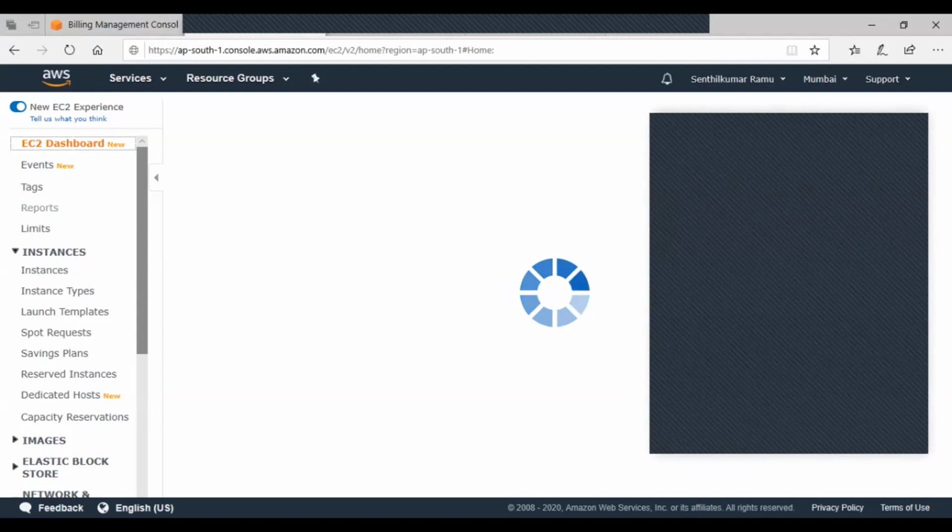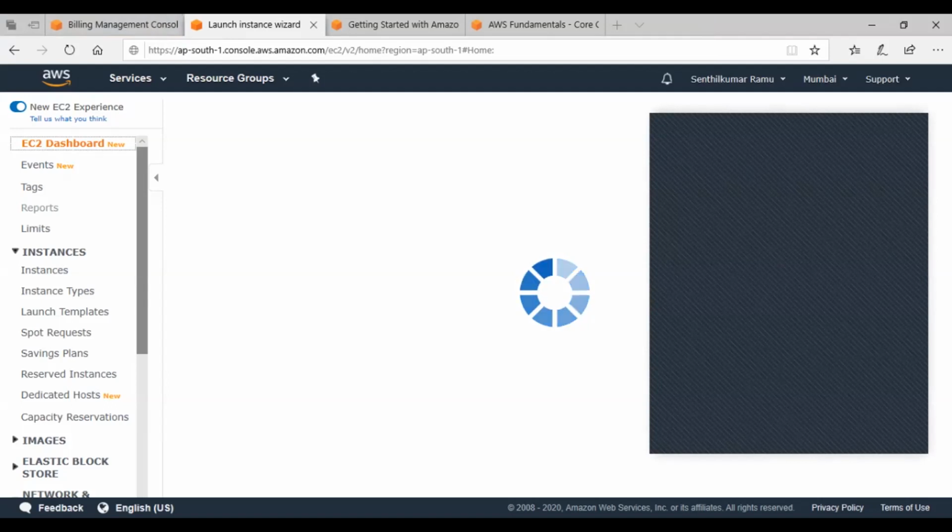My size could be M and your size could be L, and Prasenjit and Aravind's size could be large or extra large or whatever it is. So these parameters are defined in the form of CPU and memory. No, Senthil, I mean to say, do we basically go with the names, or is there any other?